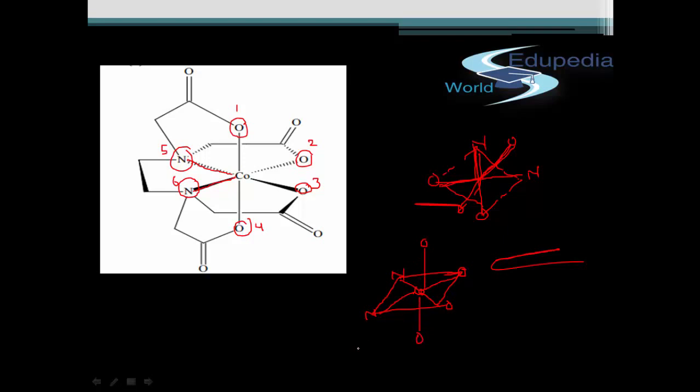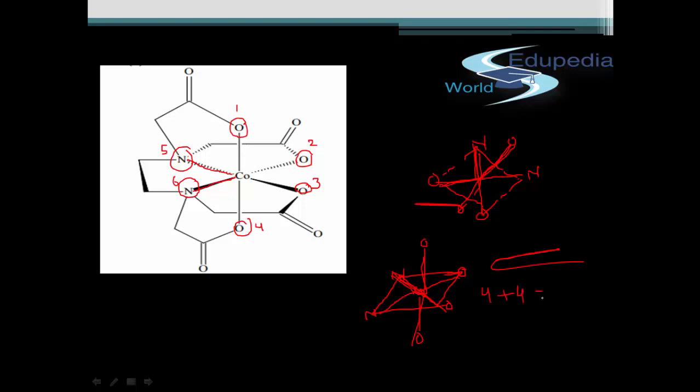So see, each nitrogen will have one NCoO angle, second NCoO angle. There are 4 oxygens, so there will be 4 angles for each nitrogen atom. One for this, second, this one will be third, and this one will be fourth. So 4 for one nitrogen and 4 for other nitrogen.